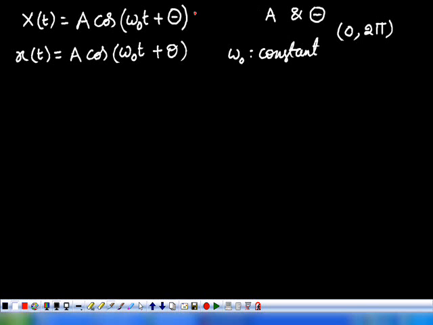See, this is a random process. One sample function is given by A cos(omega naught t plus theta).